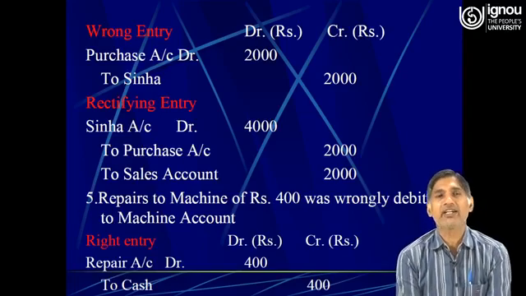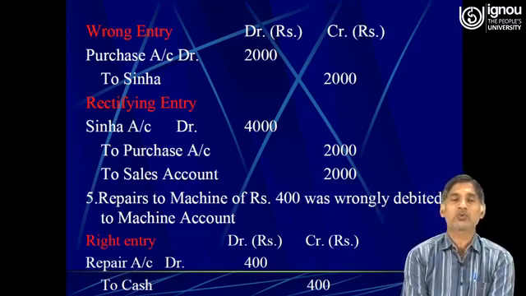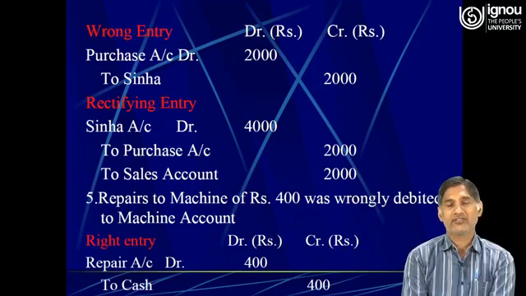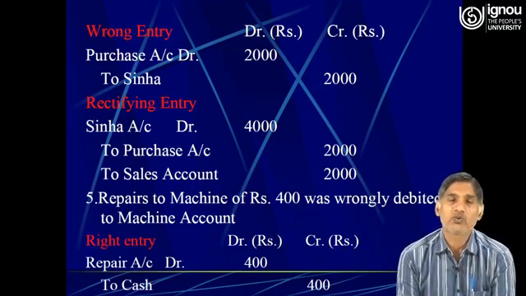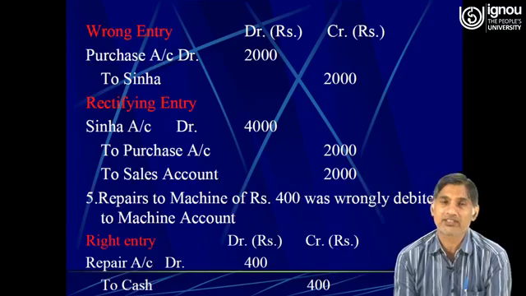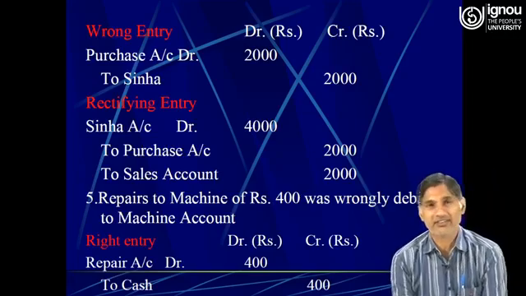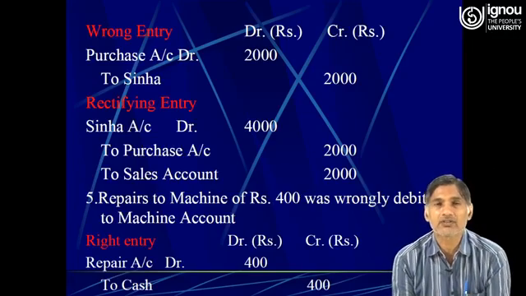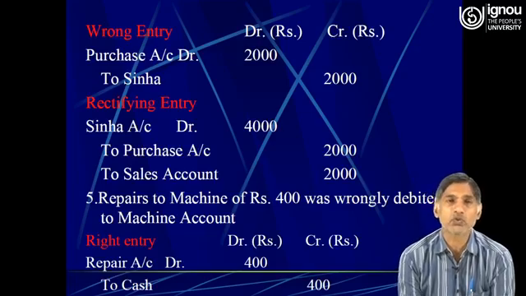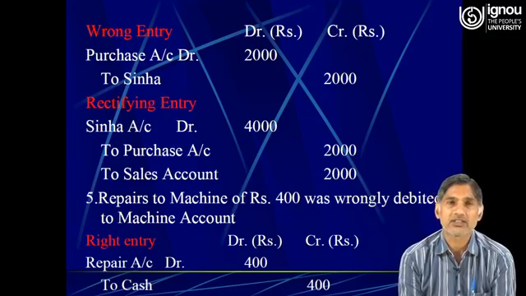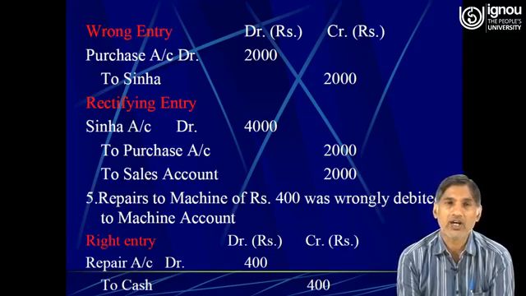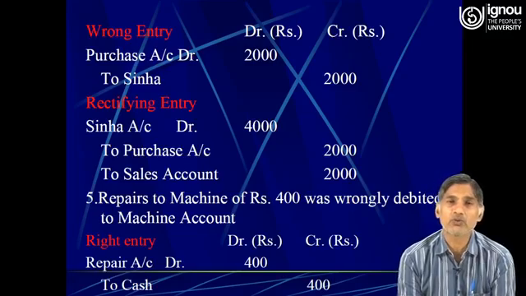So we make a journal entry that instead of making the credit sales to Mr. Sinha, we have made a credit purchase from Mr. Sinha, and the wrong entry was passed purchases account debit to Mr. Sinha. So here there is a double effect. Sinha account must have been debited by rupees 2000. So instead of debiting the Sinha's account by rupees 2000, it was unnecessarily credited by rupees 2000.